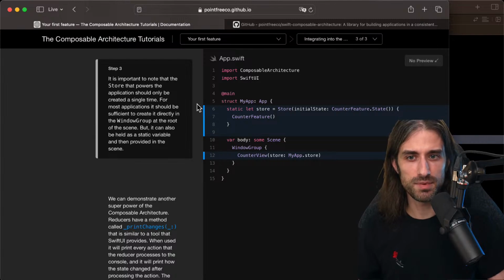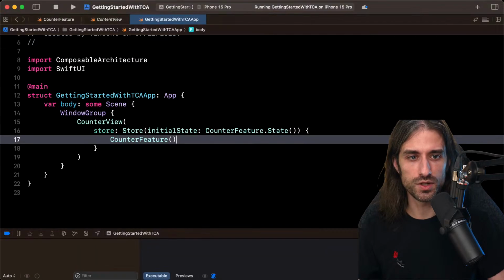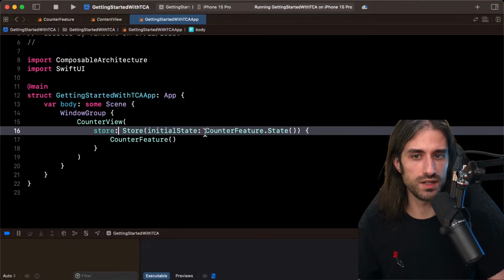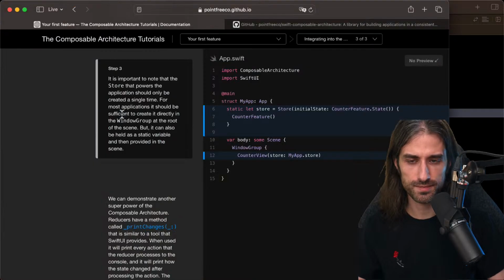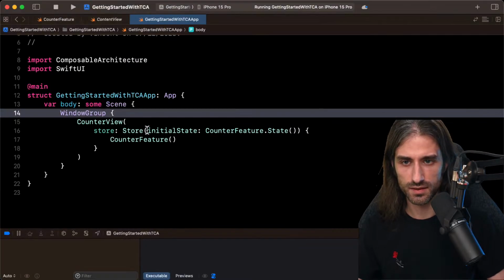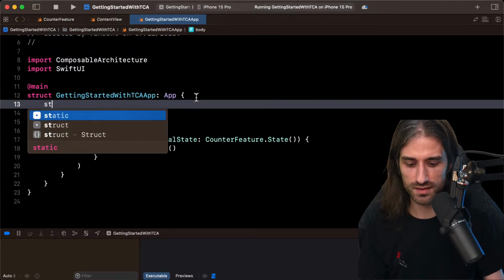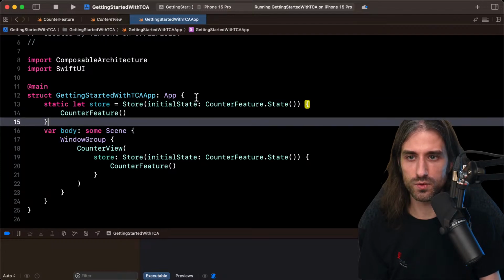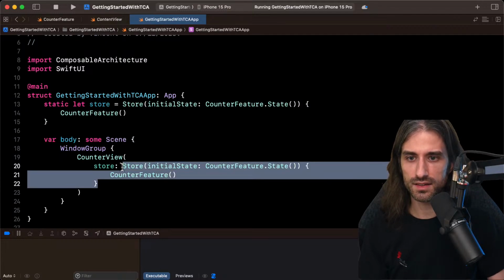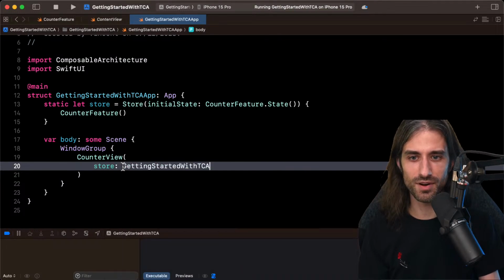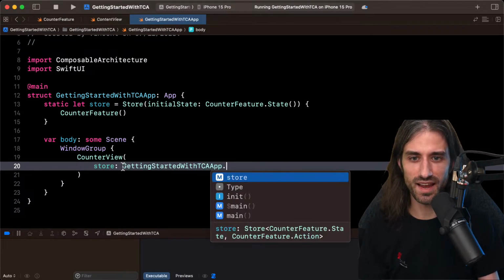It's important to note that the store that powers the application should only be created a single time. For most applications, it should be sufficient to create it directly in the window group at the root of the scene, which is what I was doing here. I'm creating it inside the window group. But it can also be held as a static variable and then provided in the scene. So we're going to change the code to do that. Let's take the store, which is right here. It's going to be static let store equal this. And then here, I need to use the full name of the app: GettingStartedWithTCAApp.store.